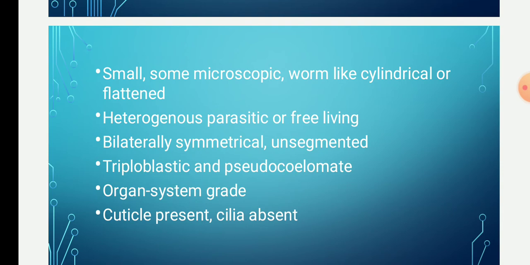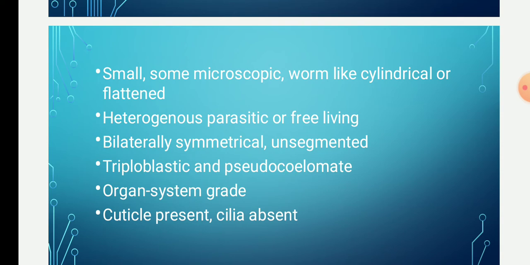They are small in size, some even microscopic, while others range from a few millimeters to a meter or even more in length.